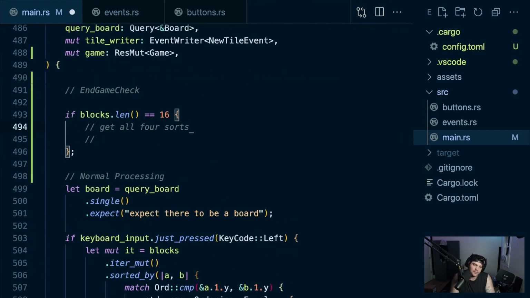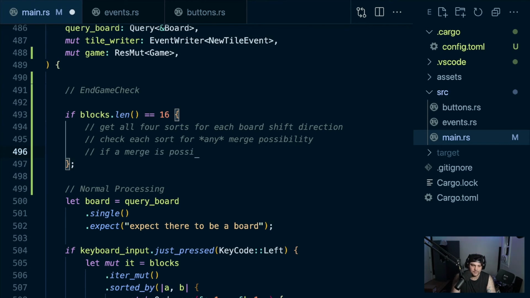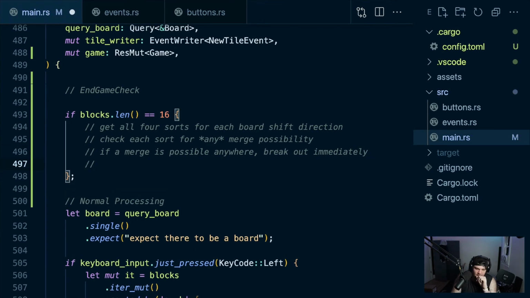So we get all 4 sorts for each board, shift direction. Then after we have all sorts, check each sort for any merge possibility. If a merge is possible anywhere, break out immediately or continue immediately. It's awkward phrasing. And if there's no merge possible anywhere, end game.